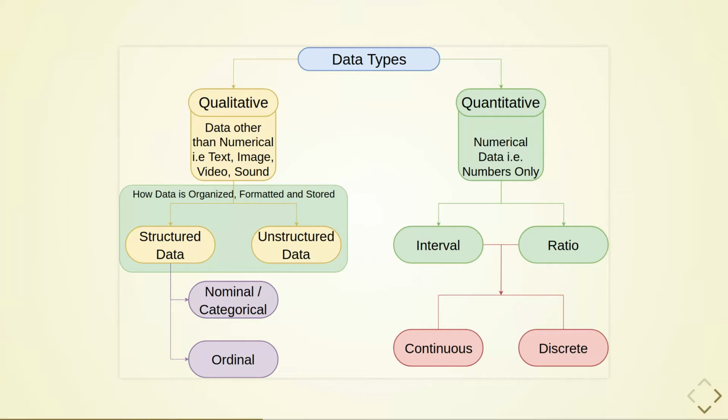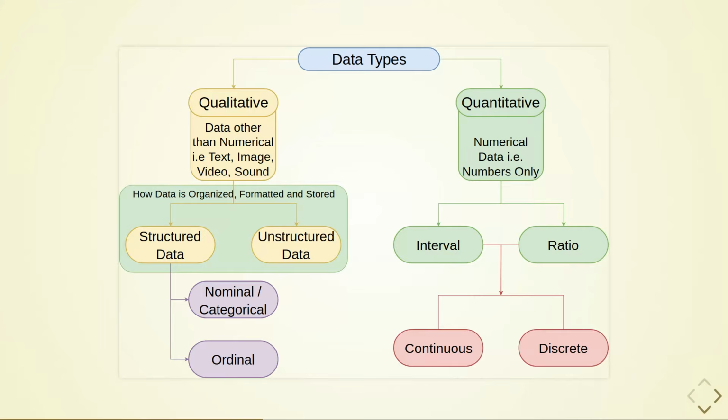There are two types of data, qualitative and quantitative. Quantitative data type consists of numerical data only, such that numbers only, whereas qualitative data type consists of data other than numbers, such that text, videos, images, sounds, etc.